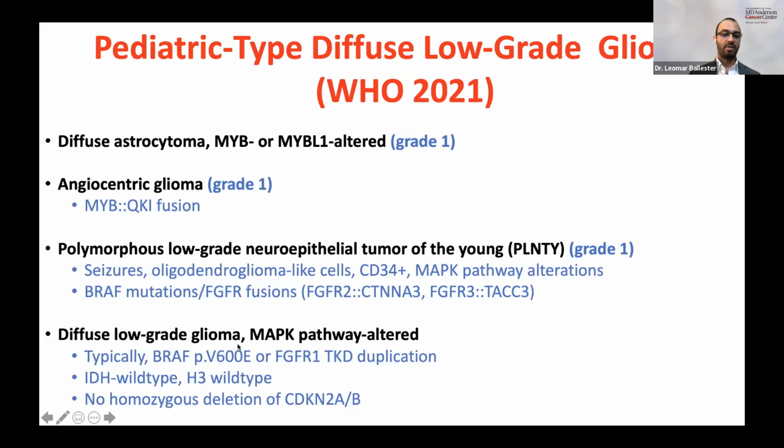And we have the fourth category of diffuse low-grade glioma, MAP kinase pathway altered. And as you can see, MAP kinase pathway alterations are very common in different types of low-grade gliomas. Usually BRAF mutations or FGFR1 tyrosine kinase domain duplications. These tumors have to be IDH wild type and H3 wild type. So they cannot have mutations in IDH1 or IDH2. They cannot have mutations in the histone 3 gene, and they cannot have homozygous deletion of CDKN2A/B to be put into this category of diffuse low-grade glioma MAP kinase pathway altered.